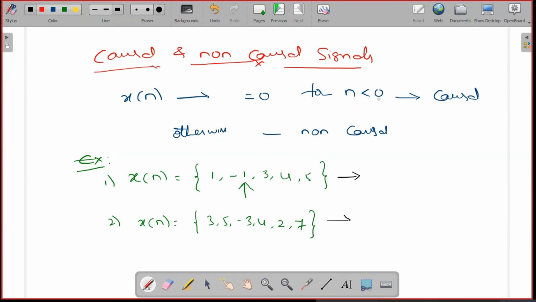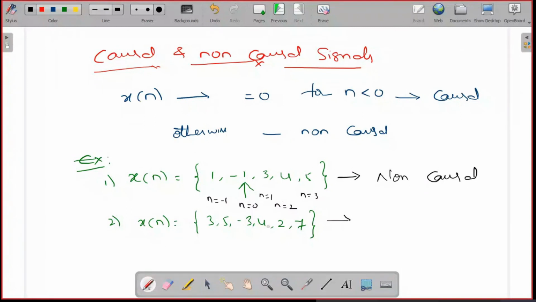For the first one, here you have the arrow indication, which means that is the amplitude at n equal to 0, and the right side is positive time and the left side is negative time. This is n equal to minus 1, and this is n equal to 1, n equal to 2, and n equal to 3. So we have non-zero values for negative times. At n equal to minus 1, the amplitude is 1. So there are non-zero values at the negative time instance. Simply it is non-causal.